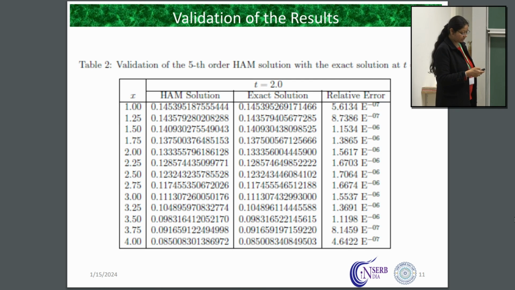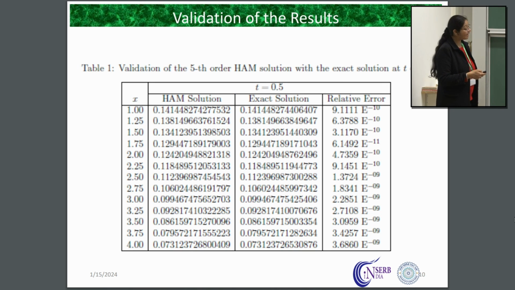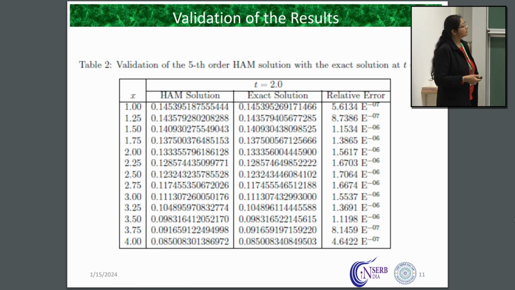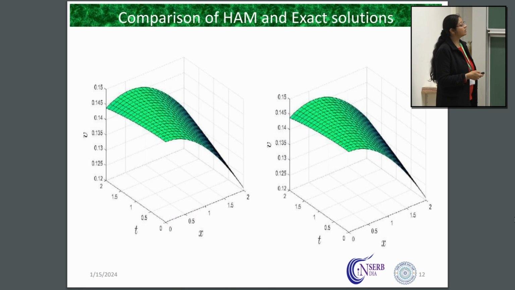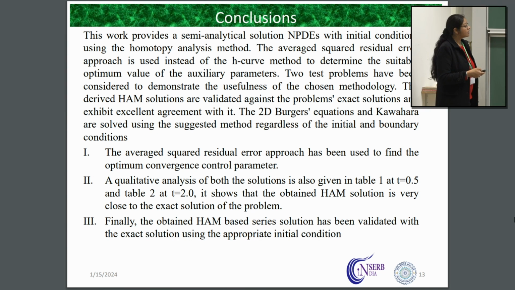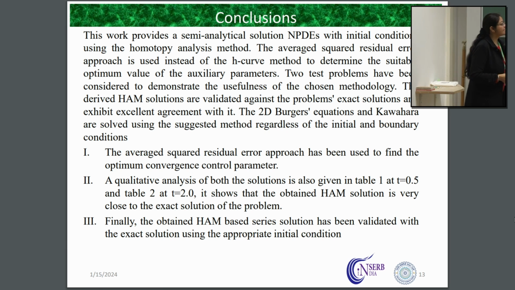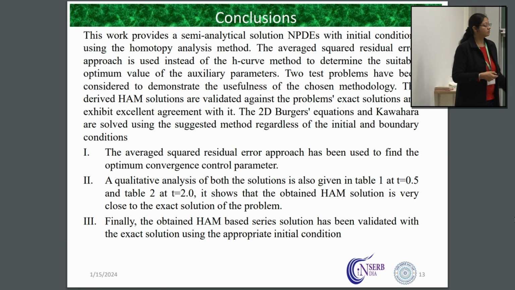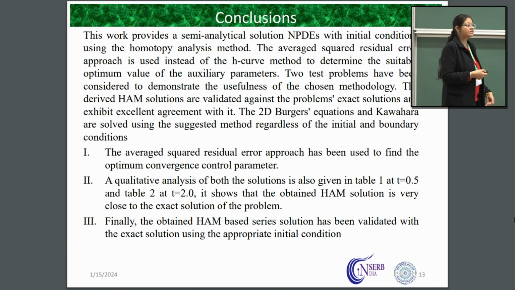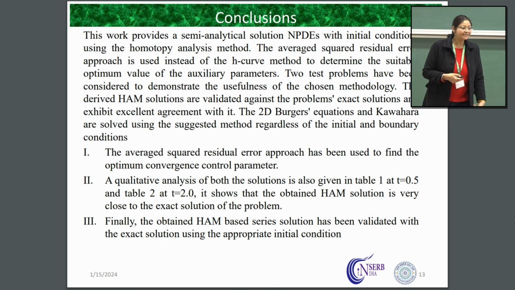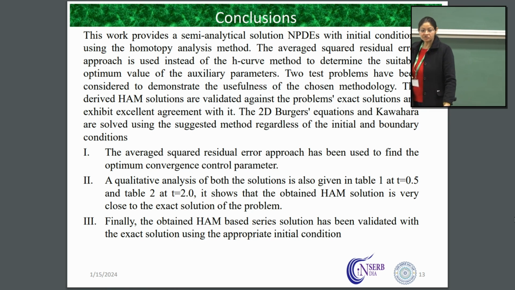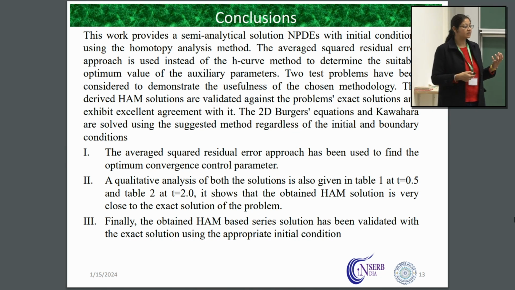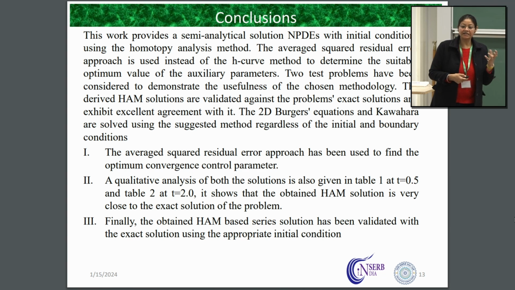Here we have shown different values of t and the relative error is described. It's showing very small error. So we can say that HM based solutions, which are series solutions, give the convergent or optimum convergence of any nonlinear PDE with initial condition or without initial condition.